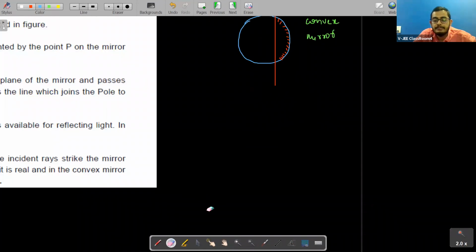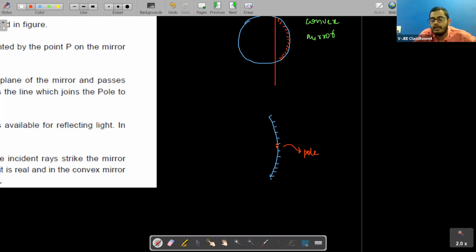See, this is the mirror. What type of mirror is this, students? Can you tell me? Concave mirror, sir. Very good. Now, this is the center of the mirror. What we say the center as?